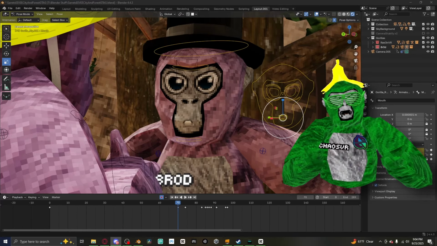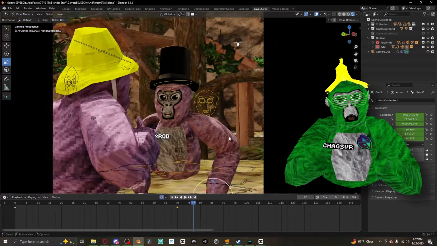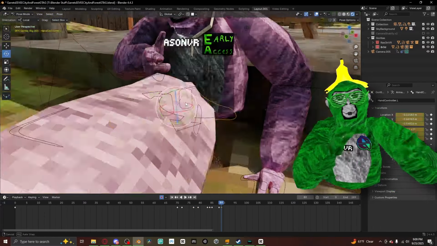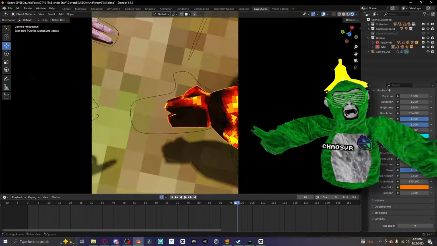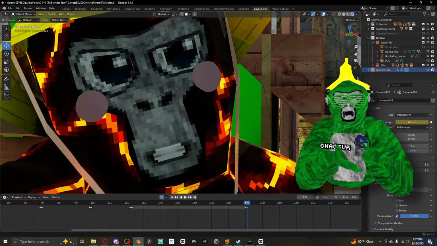I put Raz and A-Rod into the project, and the idea for the project is that A-Rod is tagged, Raz is not. Raz says hi to A-Rod, but here's the thing, A-Rod is tagged. So basically, on contact, A-Rod tags Raz, and Raz absolutely jumps the heck out of A-Rod. That's basically the main idea for the animation. The animation didn't even take that long. It took like 2 hours of my time.